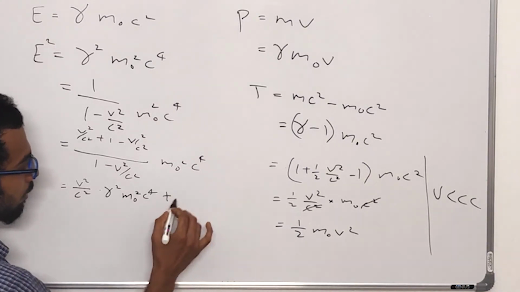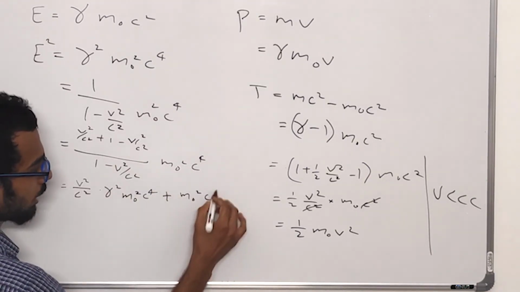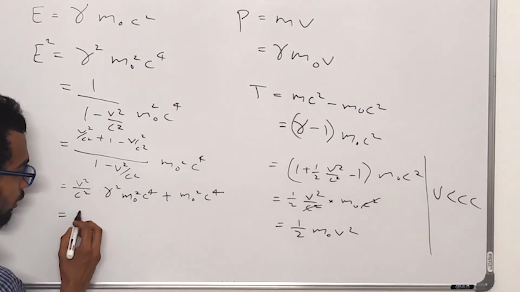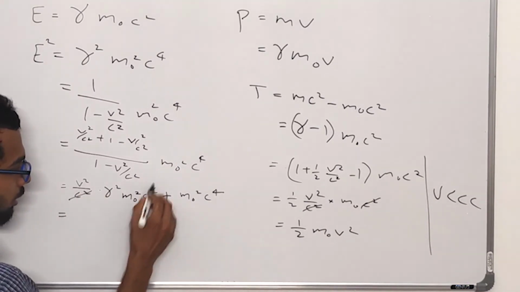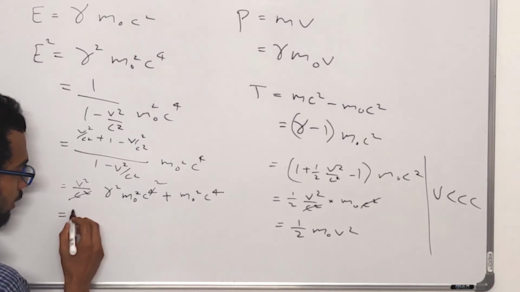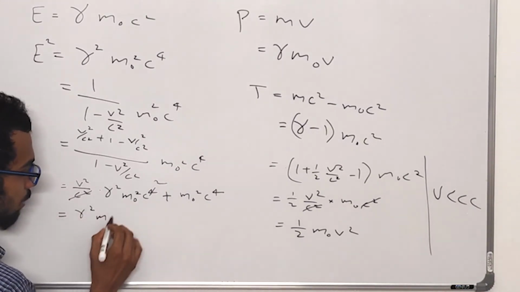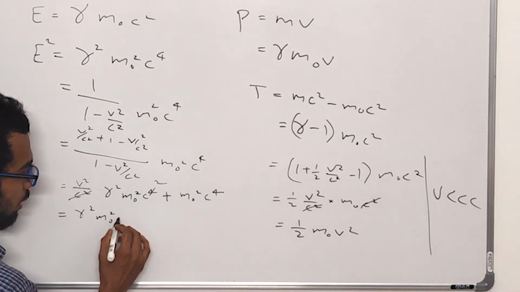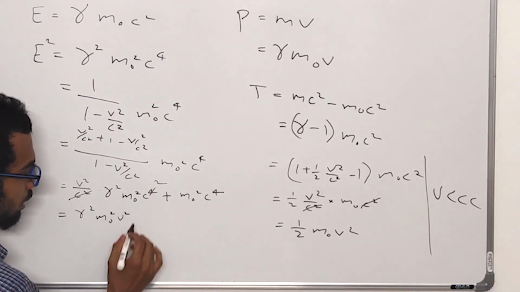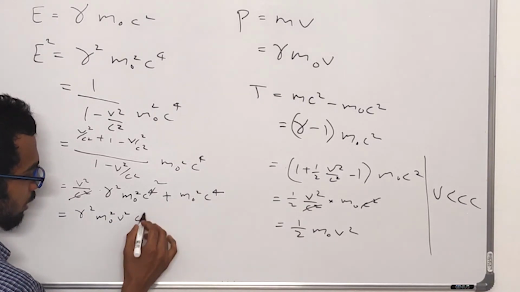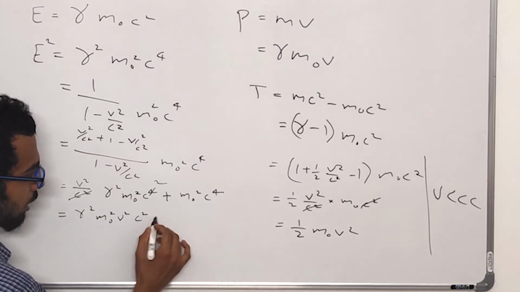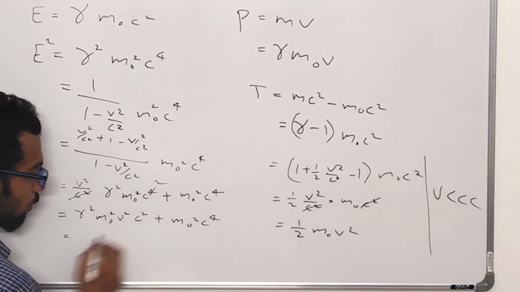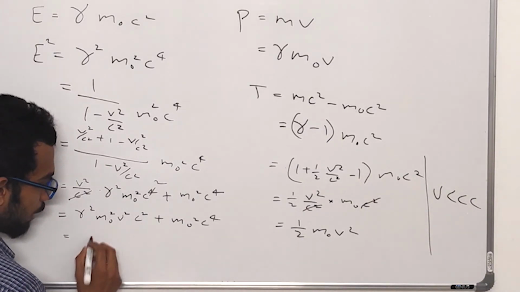Plus m0 square c raised to 4. The c square will take out gamma square m0 square v square c square, which is gamma m0 v, given as p.